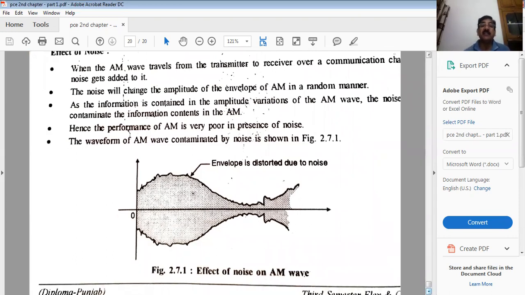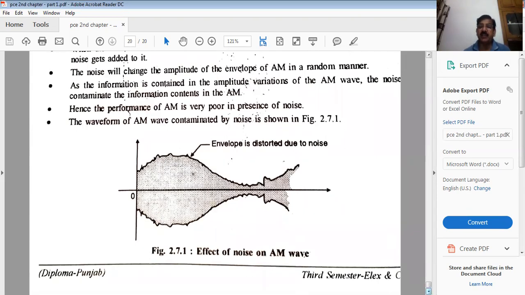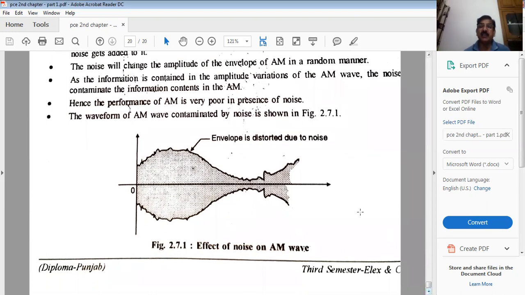So I hope you understand the concepts. What are the various power components in the amplitude modulated signal? Carrier, upper sideband, lower sideband. We have calculated them mathematically. I hope you enjoyed the lecture. Next time we will meet and also discuss some other types of amplitude modulated signals.